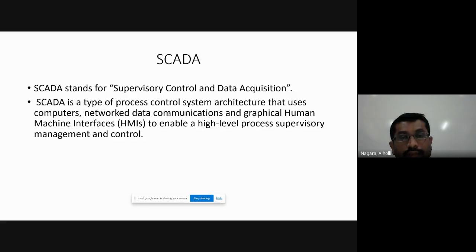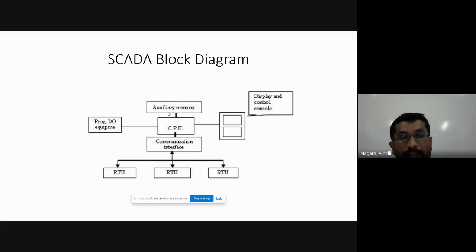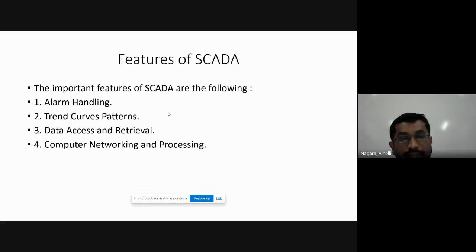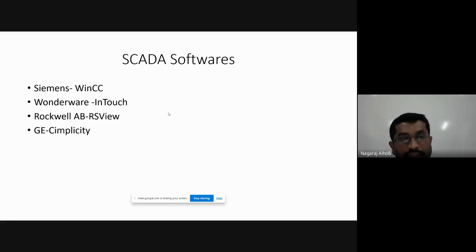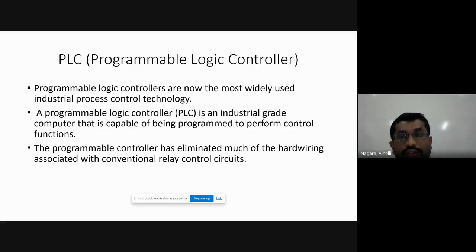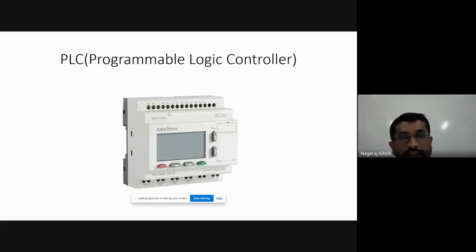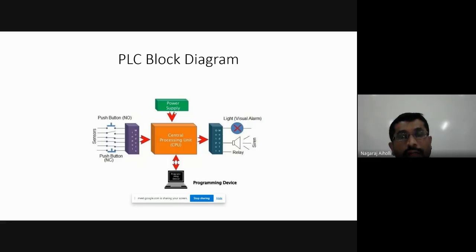SCADA, what is SCADA? Then what is SCADA block diagram? Features of SCADA. SCADA softwares manufactured by various companies. PLC, programmable logic controller. Its features. I have shown a figure to show you how the PLC will look like. Block diagram of the PLC.